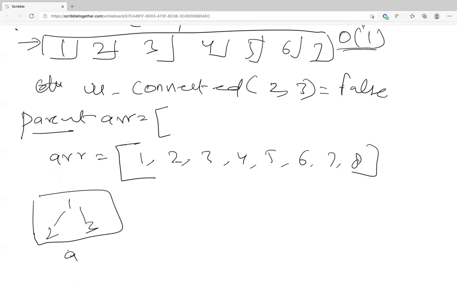Initially, all the numbers or all the persons, they are alone. They just joined LinkedIn. They have not connected with anyone. So they are clusters of themselves, right? And initially, if my name is Ankur, the name of my cluster is going to be Ankur as well. And assuming all these IDs are unique, my parent array is nothing but my cluster array, and the IDs are the same, whatever the IDs of the people are. Is it clear?